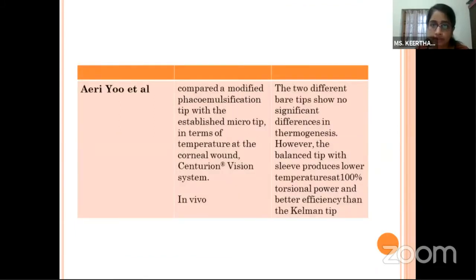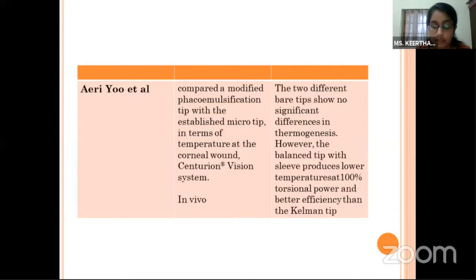Compared a modified phacoemulsification tip with an established microtip in terms of temperature, and the 2 different bare tips showed no significant difference in thermogenesis. However, the balanced tip with sleeve produced lower temperatures at 100% torsional power and better efficiency than the Kelman tip.